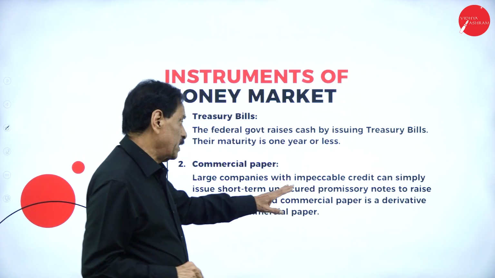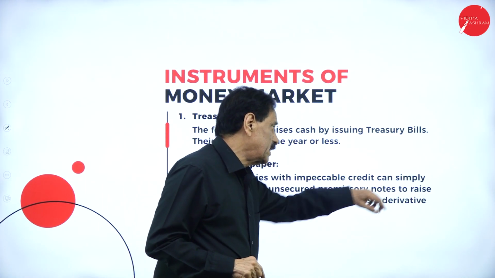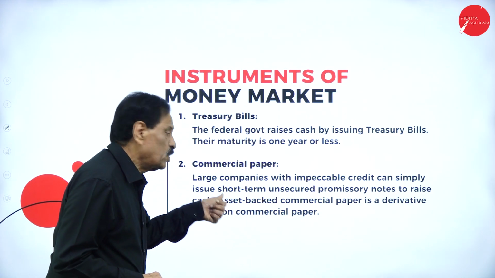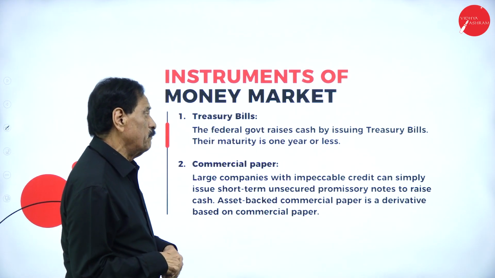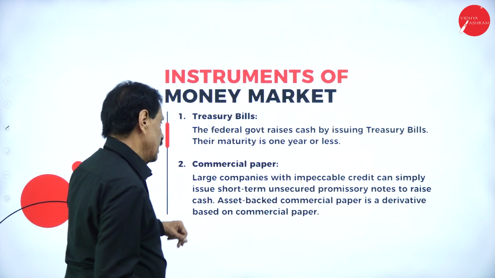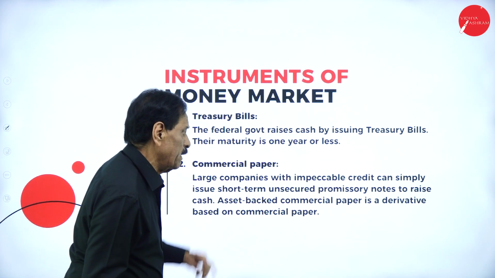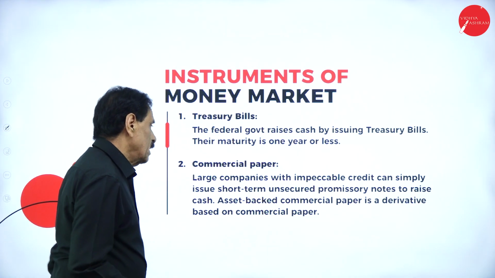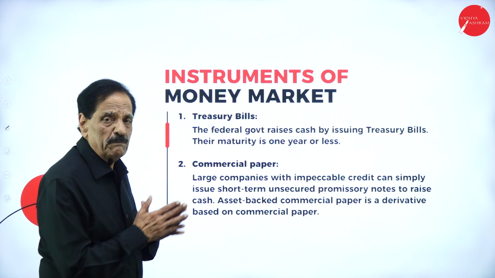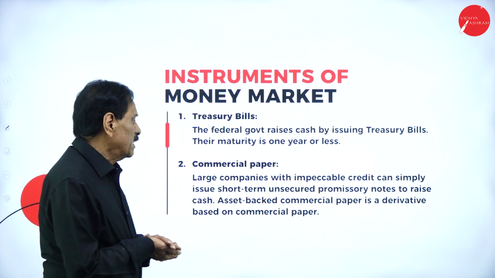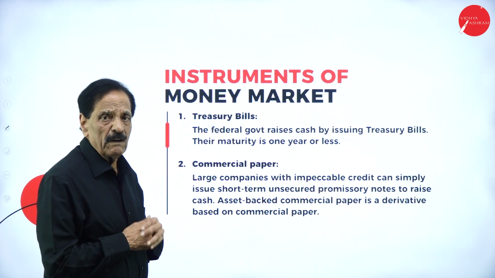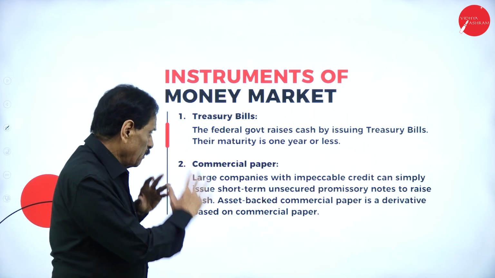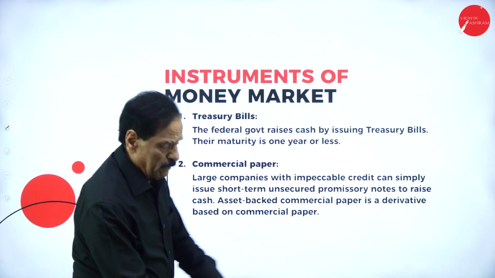Large companies with impeccable credit can simply issue short-term unsecured promissory notes to raise cash. Asset-backed commercial paper is a derivative based on commercial paper. Commercial paper is one of the debt instruments. It is issued for a period of 12 months only, so the money will be paid back after 12 months.